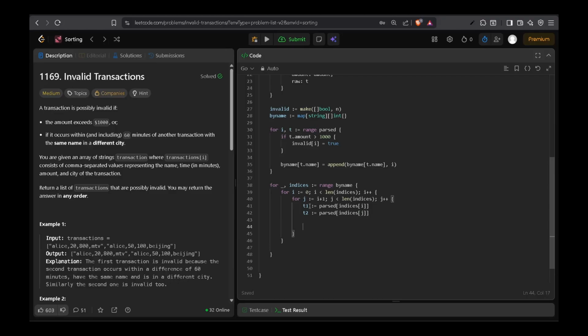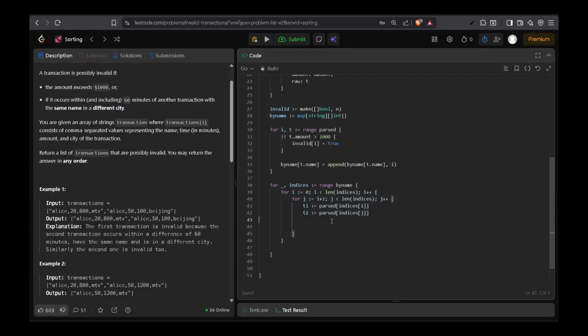And now we can for sure tell that these two transactions belong to the same person, because we have grouped them by name, right? We are traversing over it, so we know for sure that these two transactions belong to the same name. So we don't need to check for that condition now. We only need to check the time and the city condition. So we'll check if abs of t1.time minus t2.time is less than or equal to 60.